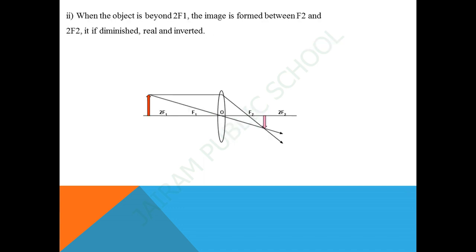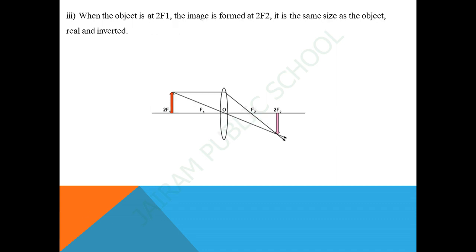The second one, beyond 2f1, the position of the object is there, and the position of the image formed is between f2 and 2f2. The relative size of the image is diminished. The nature of the image is real and inverted.